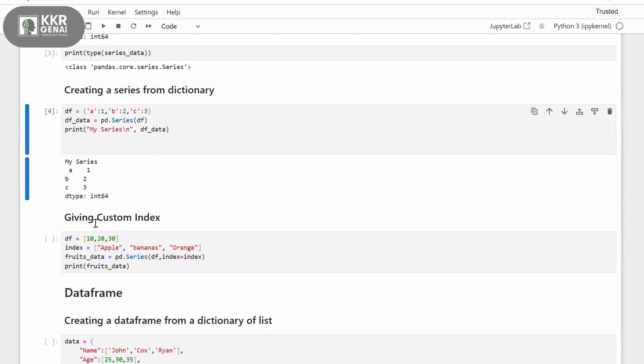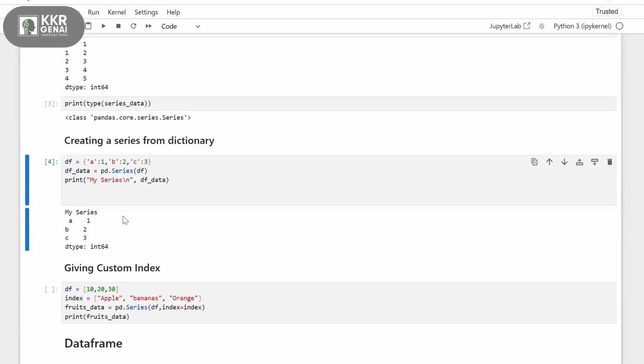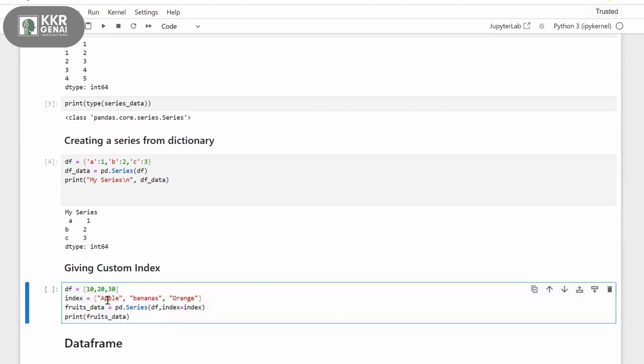Now, let's say instead of 0, 1, 2, 3, 4, 5, I want to give my label on my choice. I'm giving some custom index here. So let's say my list elements are 10, 20, 30, and I want to give my labels as apple, bananas, oranges. Let's say I have 10 apples, 20 bananas, and 30 oranges. So I want these names as my index names.